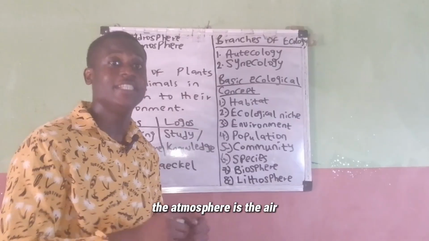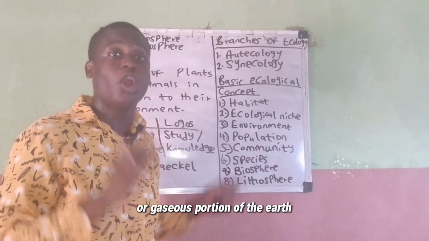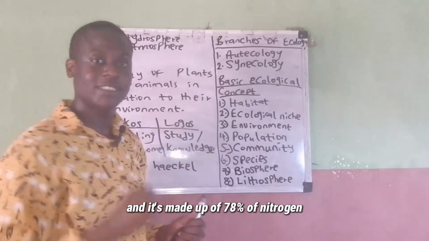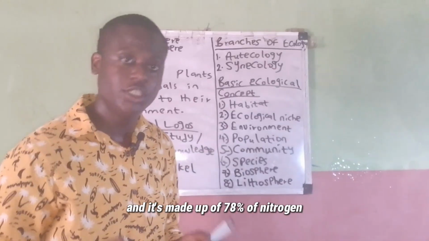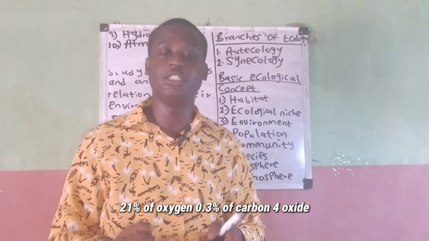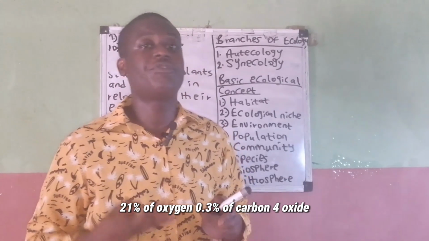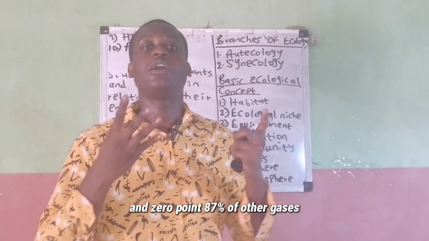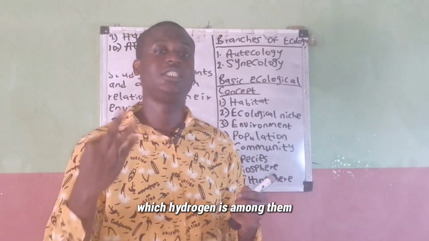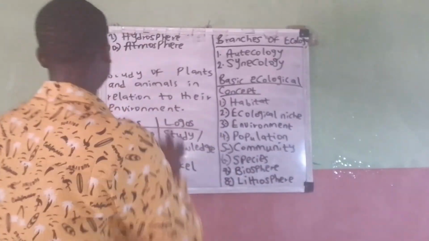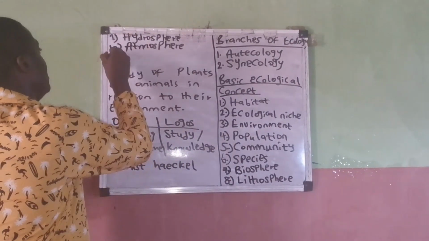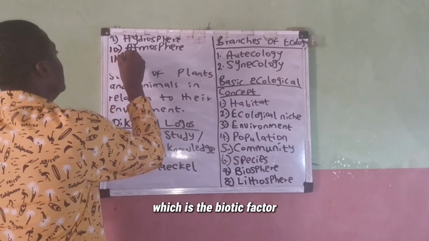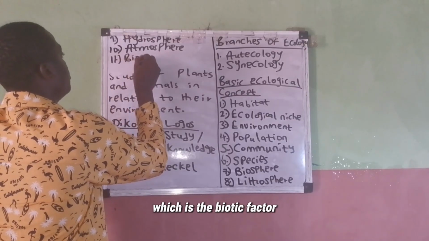The atmosphere is the air or gaseous portion of the Earth and is made up of 78% nitrogen, 21% oxygen, 0.3% carbon dioxide, and 0.87% other gases, of which hydrogen is among them. In light of this info, let's move on to our number 11, which is the biotic factor.